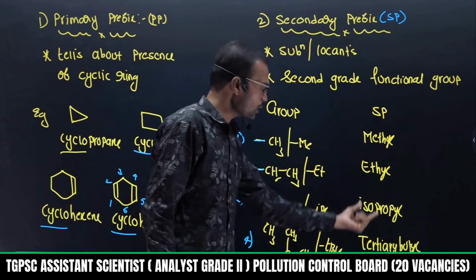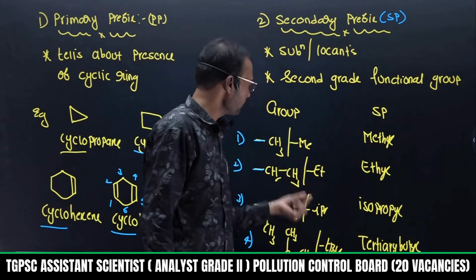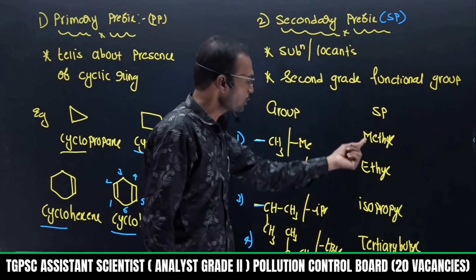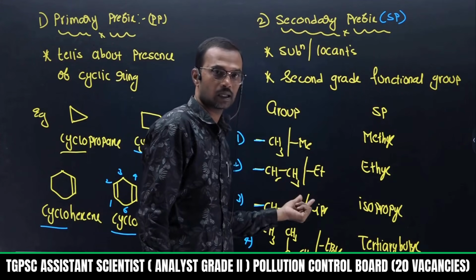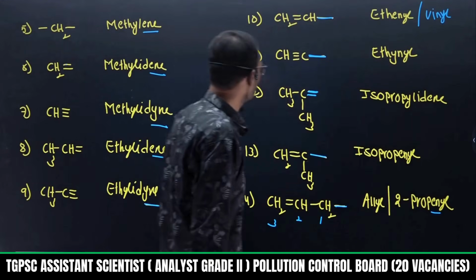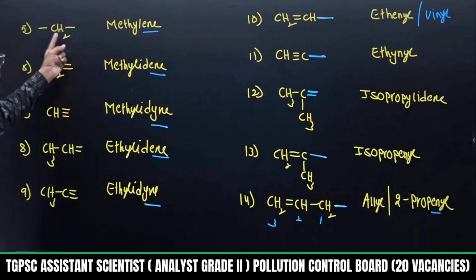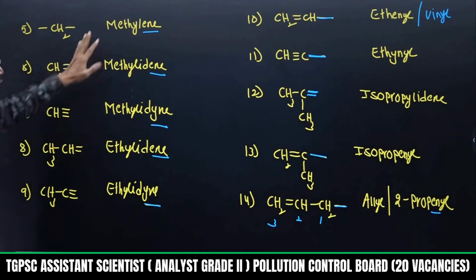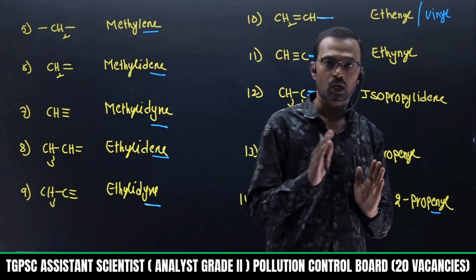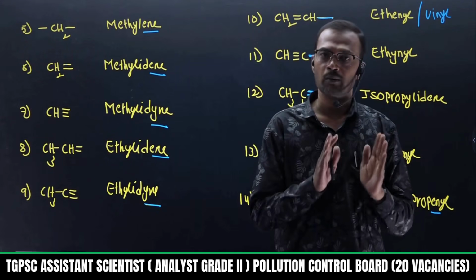You need to remember the names of all these molecules. Wherever you see such groups, as secondary prefixes, try to remember these names: methyl, ethyl, isopropyl, tertiary butyl, etc. Right? So mostly when you write CH2 with 2 single bonds, it is methylene, this is methylidyne, like that. You need to remember these words. Once 1 or 2 classes are over, you can remember and attempt very easily.